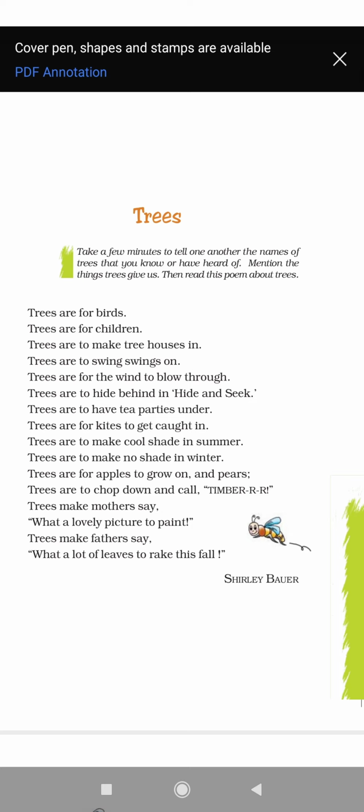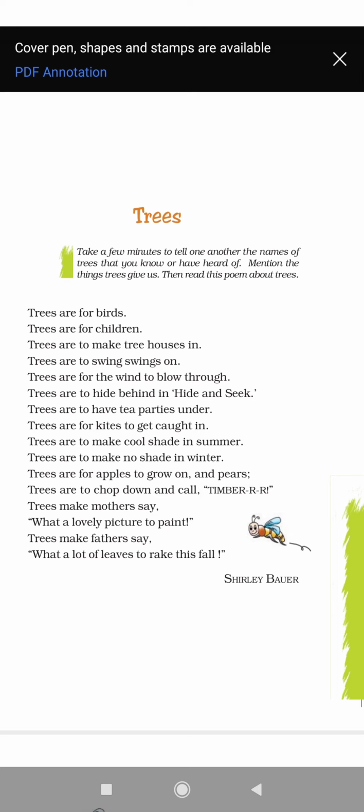Trees are for birds, trees are for children, trees are to make tree houses in, and trees are to swing on. Trees are for the wind to blow through, trees are to hide behind in hide and seek, trees are to have tea parties under, trees are for kites to get caught in. Trees are to make cool shade in summer. Trees are to make no shade in winter. Trees are for apples to grow on and pears. Trees are to chop down and call timber. Trees make mothers say, "What a lovely picture to paint." Trees make fathers say, "What a lot of leaves to rake this fall."